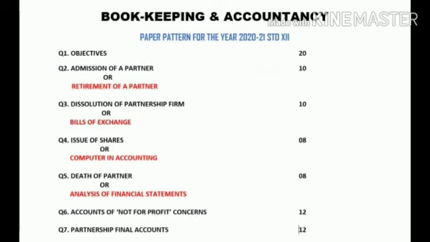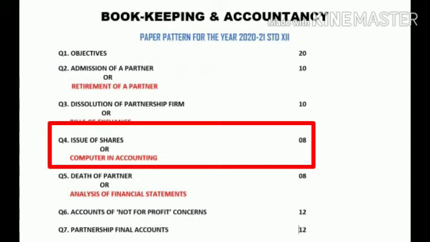Now, let us go to question number 4. Question number 4 will come for 8 marks. Here also you have an option. Either you can solve the topic issue of shares, or the topic computer in accounting. Computer in accounting will be a theory question, so I think you should not go for the theory question. You don't know how many marks you are going to score in that particular topic. So it is better we see issue of shares.